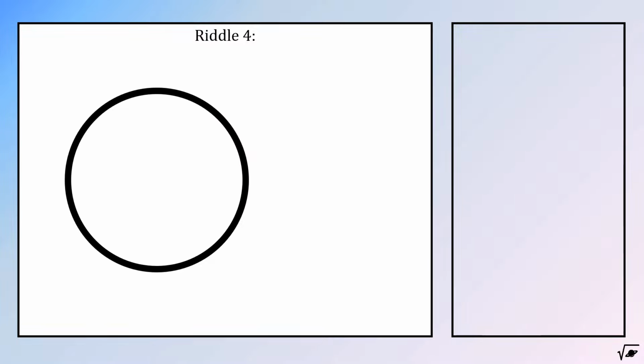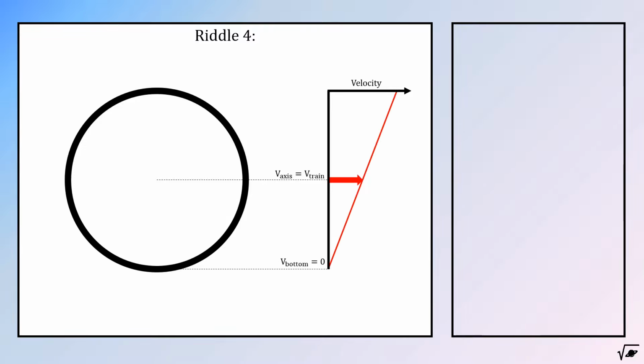The last riddle is as follows. What part of the train is always moving backwards with respect to the ground? To find this answer, we must look at the wheels of the train. It is given that the axis of a wheel has exactly the velocity of the train, and that the bottom part of the wheel has the same velocity as the ground. A straight line can be drawn between the 2 data points, resulting in a linear function for the velocity of every part of the wheel. It is fun to note that the upper part of the wheel is always going twice the velocity of the train. But what part is moving backwards?